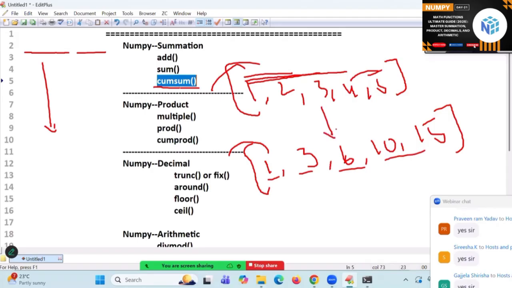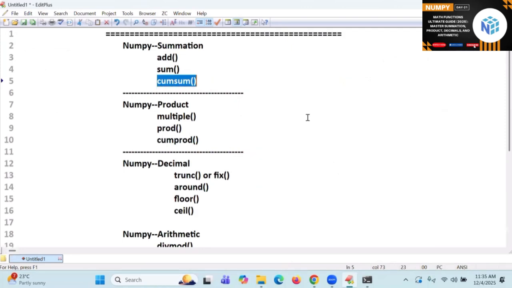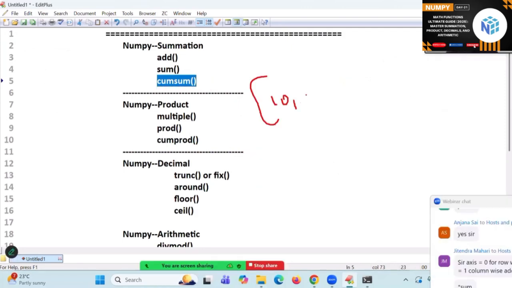This type of implementation is very important. Directly they will give you these answers like 10, 20, 30 and 40. They will give like this. They will expect it.